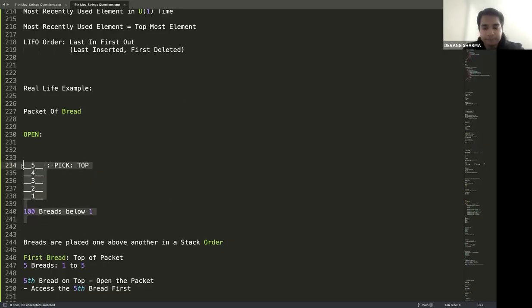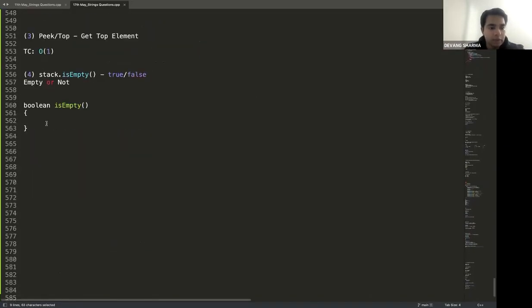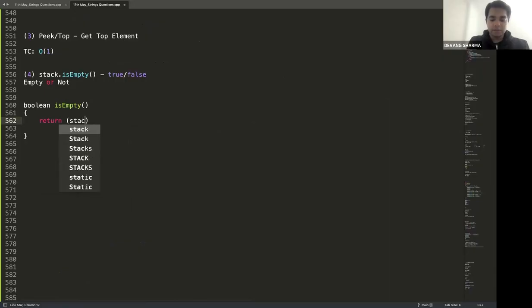All agree? Only on the top, if something exists, it means it is not empty. If it does not exist, it means it is empty. So the only thing I would need to do here, if I have to implement this, is check whether stack.peek is equal to null. Or basically stack.peek. That's it.